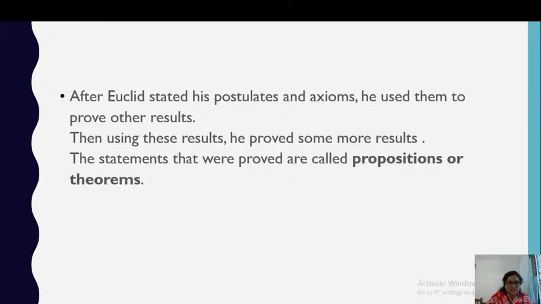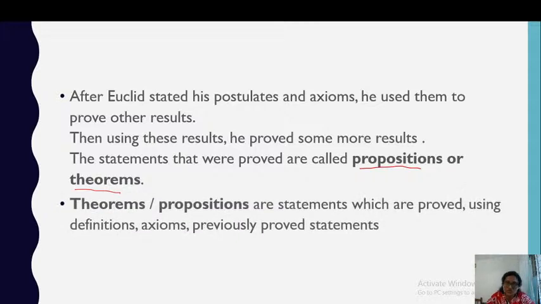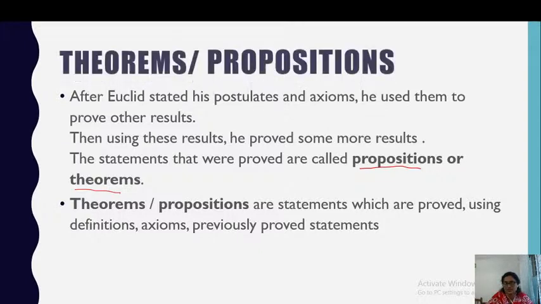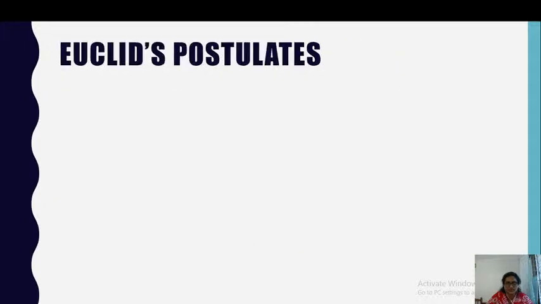The statements that are proved are called propositions. They can also be called theorems. So the statements which we can prove using some method are called propositions or theorems. We use these axioms and postulates to prove these theorems. Theorems or propositions are statements which are proved using definitions, axioms, previously proved statements and so on. So let's look at some of Euclid's postulates.